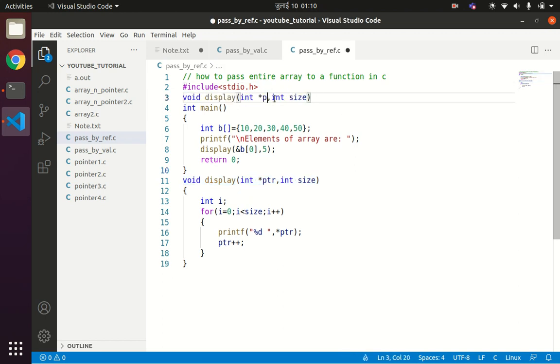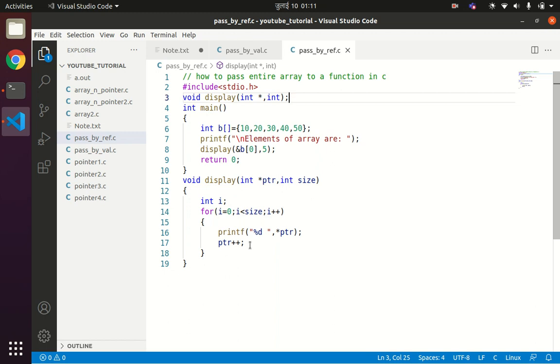int star and int. So you can see here I am calling the display function by reference, meaning we are passing the base address of the array into the display function and the size of the array, and the base address will be stored in the pointer variable and the size of the array will be stored in the size variable. The loop will be executed size times, less than size times, and every time it will print the value at the given pointer, and after every iteration we increment the address location so that it will point to the next address of the given array.